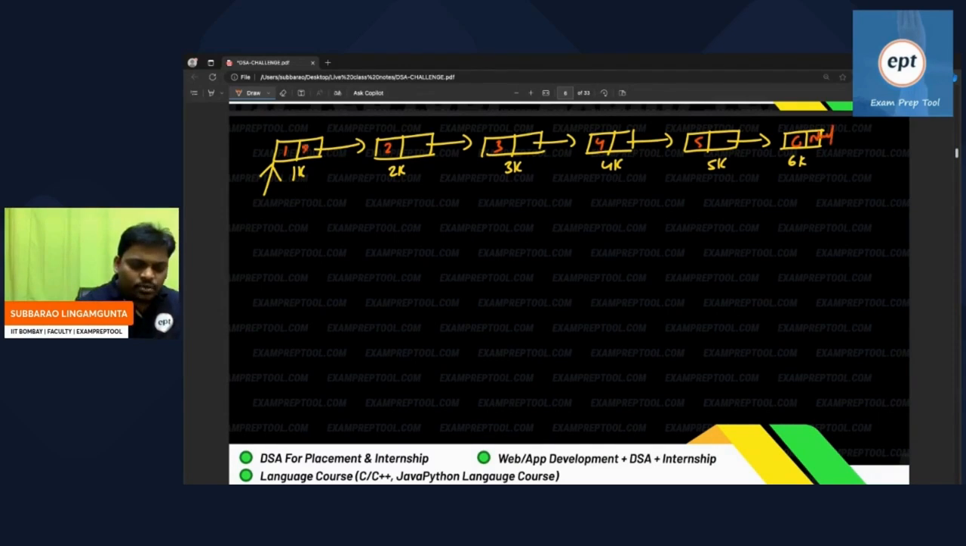So this is 2K, everyone knows the linked list. 3K, it is a 4K, it is a 5K, it is a 6K, it is a null. This is the original linked list.